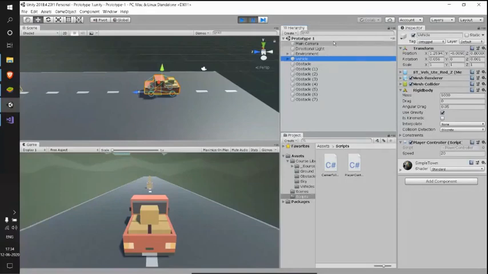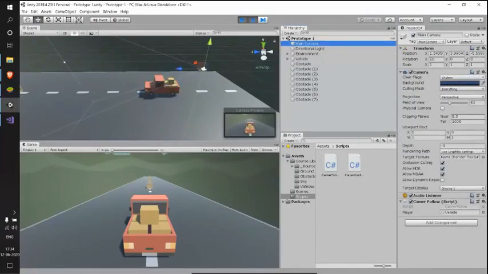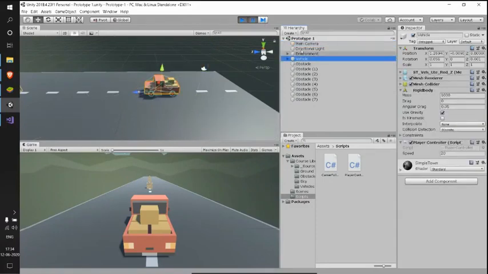So let's see what's the value that's present in our main camera. See, it's not 5.4 minus 5.4. It's around 5.6. And let me do a next frame update.